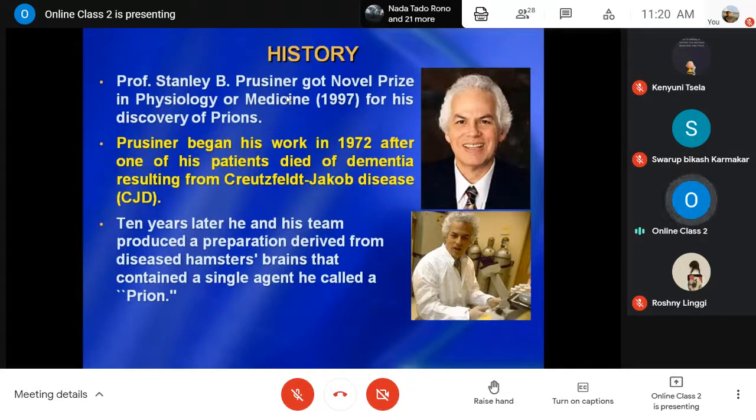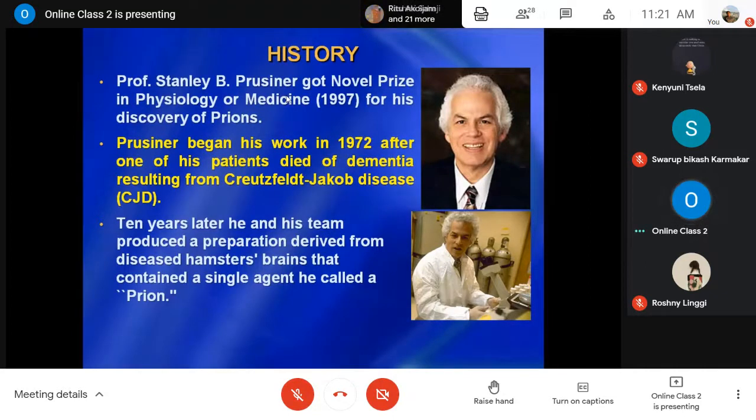He started his work in 1972 after one of his patients died of dementia resulting from the human transmissible spongiform disease, what we call Creutzfeldt-Jakob disease.